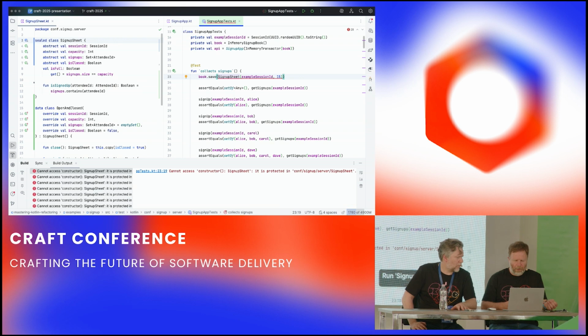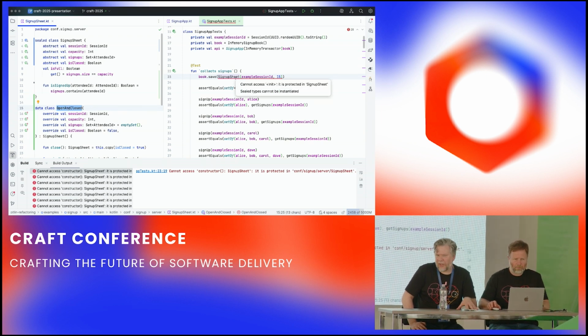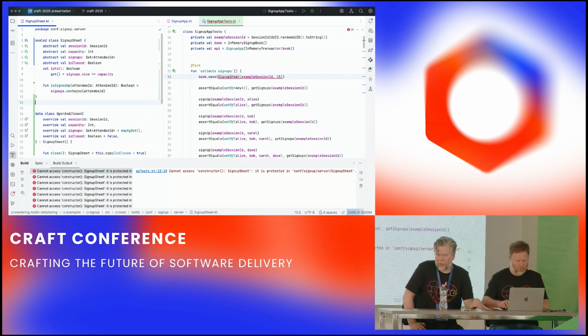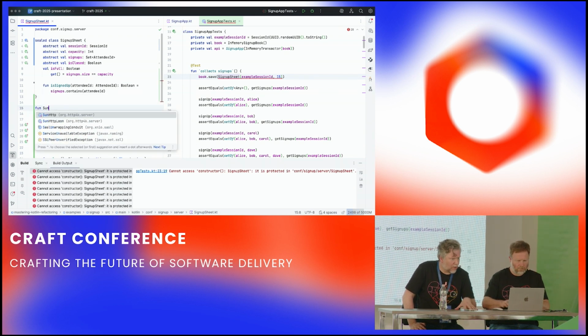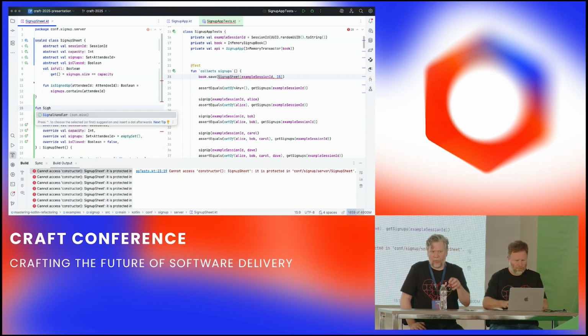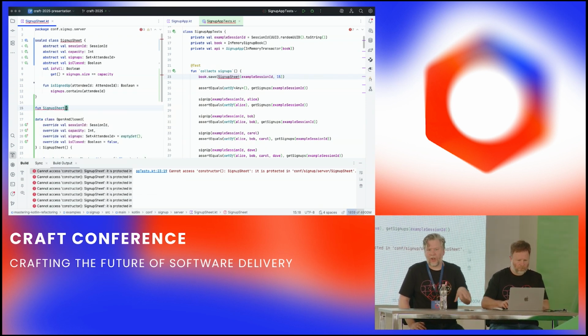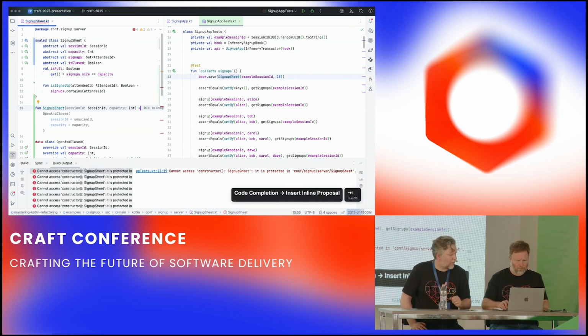So if we try and run the test, we now have another problem, which is that this thing that was called sign-up sheet is now not called sign-up sheet anymore. And in fact, now the sign-up sheet is an abstract class, so we can't instantiate it. But what we can do is create a factory function with the same name, sign-up sheet, that takes the same arguments, but will create the initial state of our state machine. So for now, open and closed, and over time it'll become available as we keep refactoring.